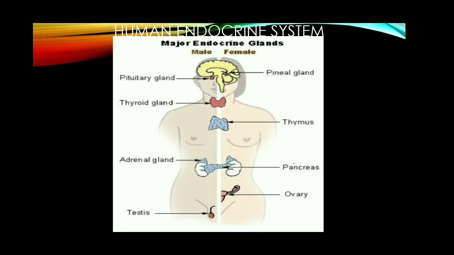Human digestive system. What is digestion? Digestion is nothing but the breakdown of large complex insoluble food molecules into small simpler soluble and diffusible particles by the action of digestive enzymes.